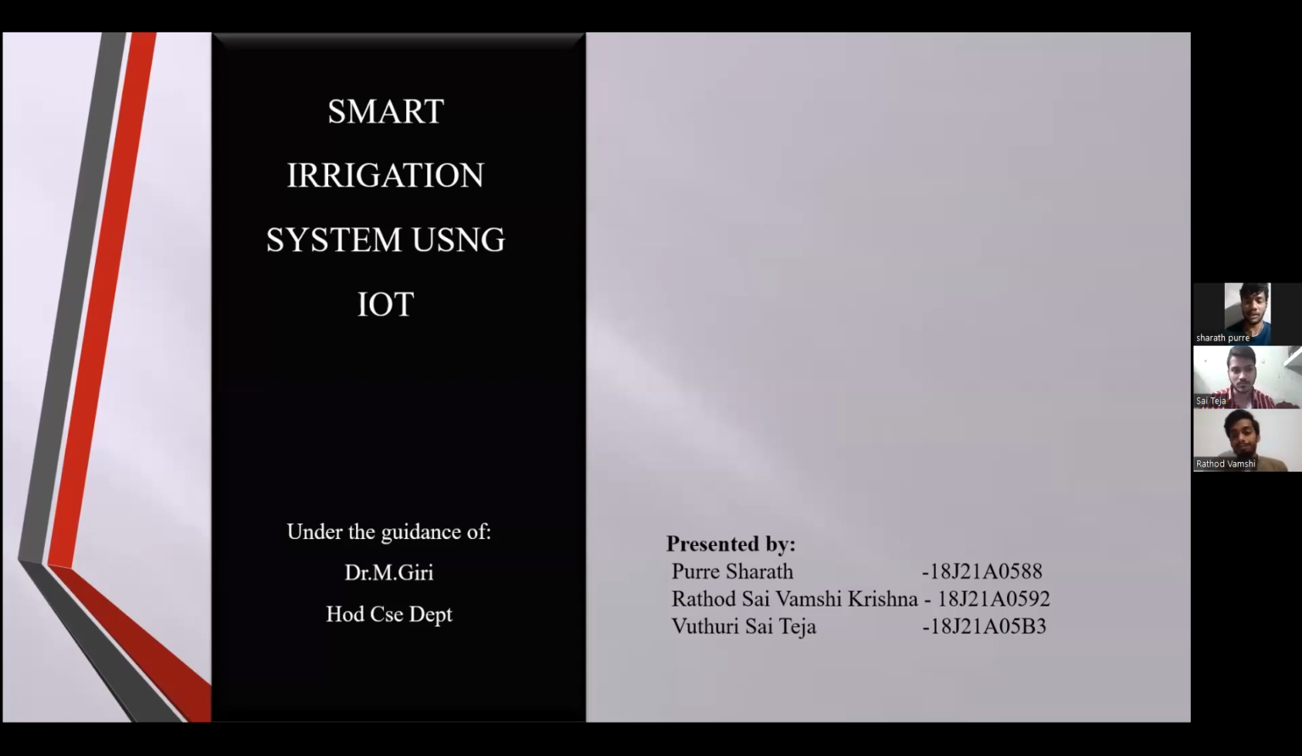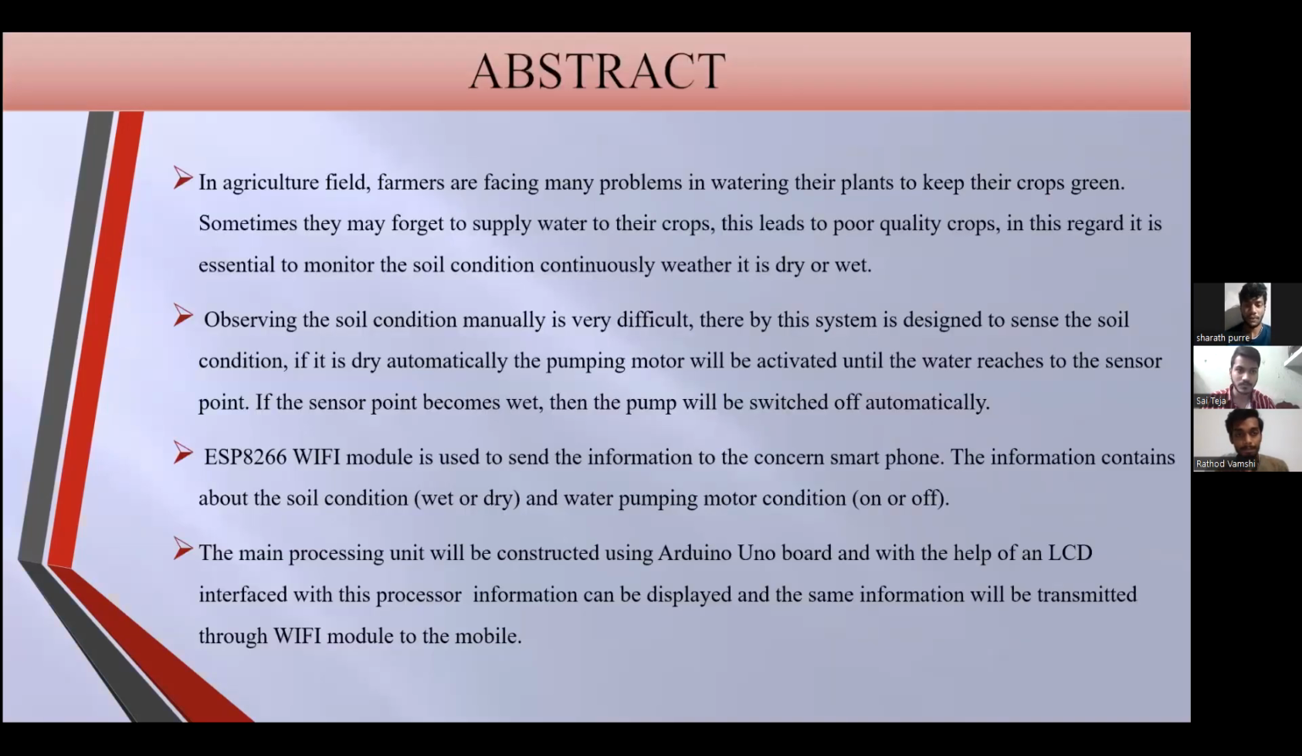Firstly, I'm going to explain the abstract of our project. In the agricultural field, farmers are facing many problems in watering their plants. Sometimes they may forget to supply water to their crops. This leads to poor quality crops. In this regard, it is essential to monitor the soil condition continuously, whether it is dry or wet. Observing the soil conditions manually is very difficult.